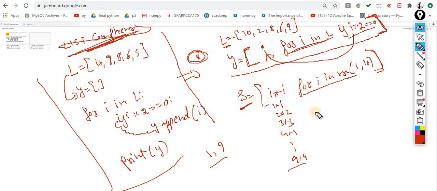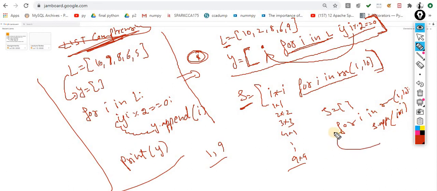If you want to do the same thing without list comprehension, you have to write S is equal to an empty list, for I in range of 1 to 10, and then what you have to do? S dot append. What you have to append? I into I. That's it. The output is exactly the same, and this one is the optimized way. Your memory consumption is very low in this case, and the performance increases. Sometimes you will get code from the internet in this manner, and this concept is called list comprehension. So I think the picture is clear about this.